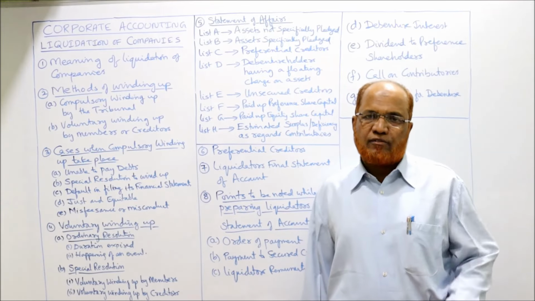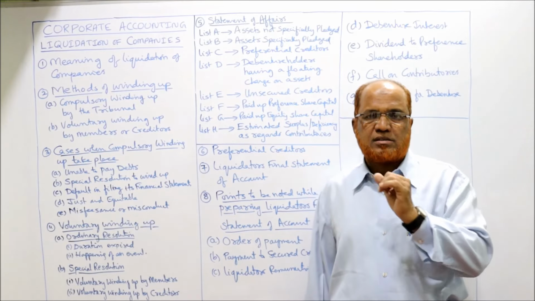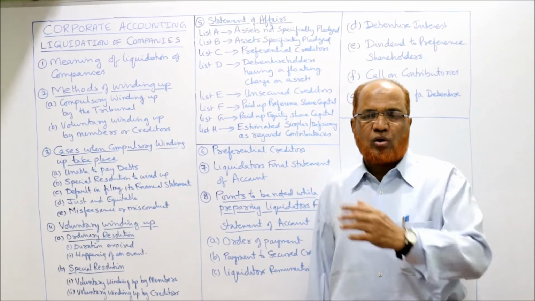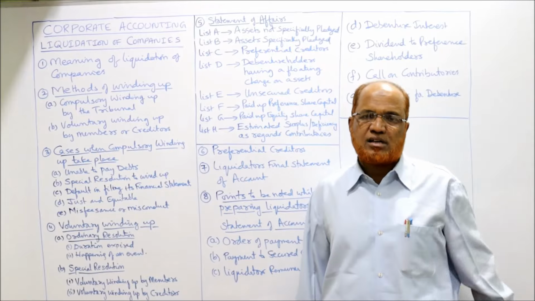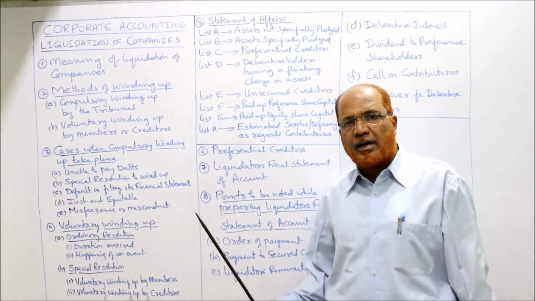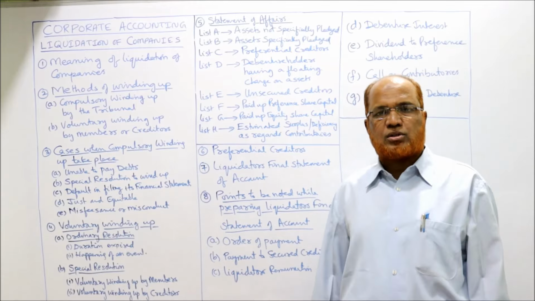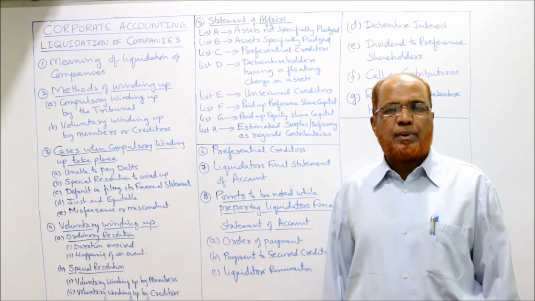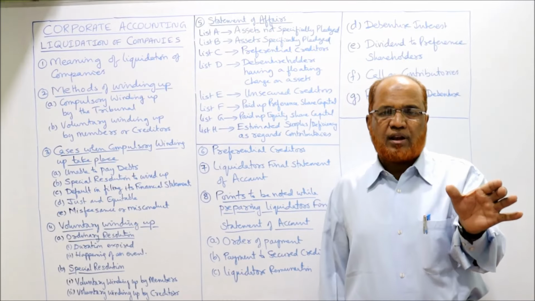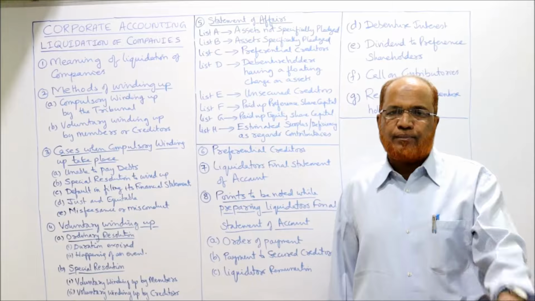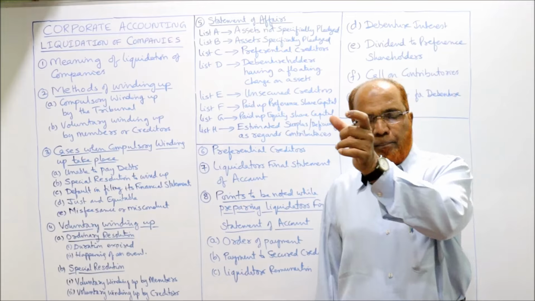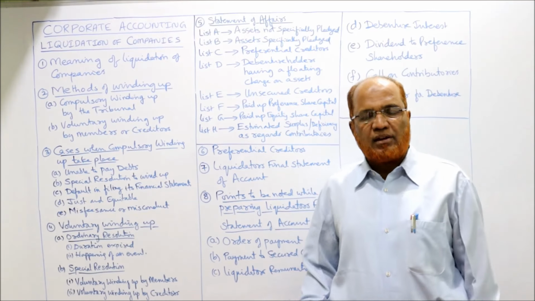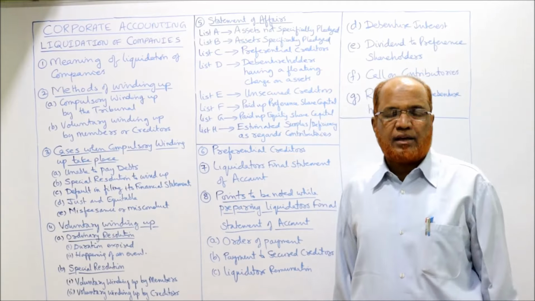In a cash book, we'll have two sides, receipts and payments. Cash inflows, cash outflows. Receipts of cash on the left side, payments of cash on the right side. Same way we will make the liquidator's final statement of account. It's just like a receipts and payments account. On the debit side, we will record all the cash received through sale of assets. Similarly, the payment side will record all the payments made by the liquidator.